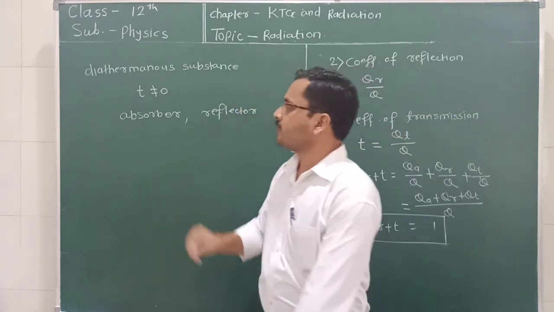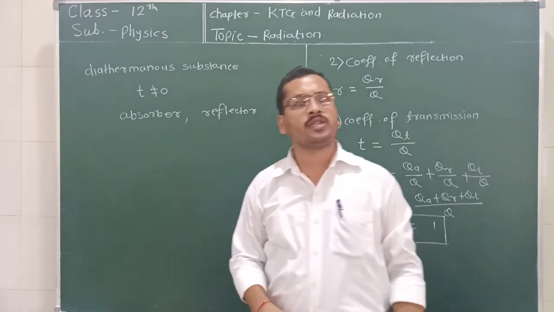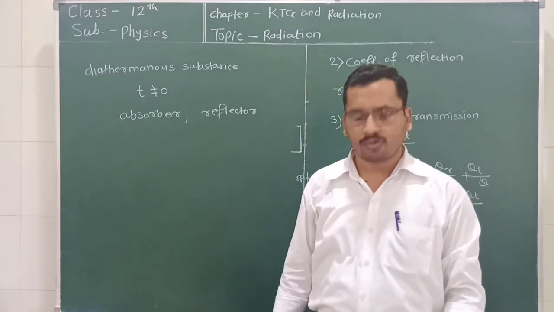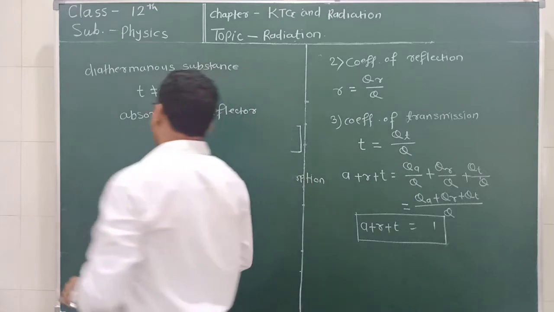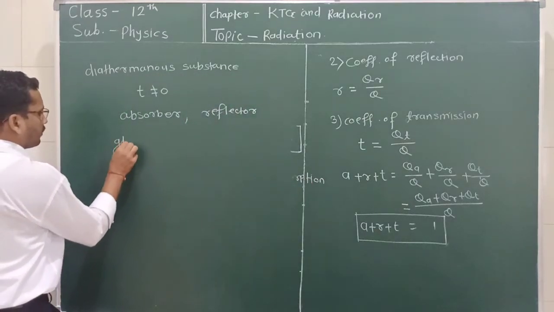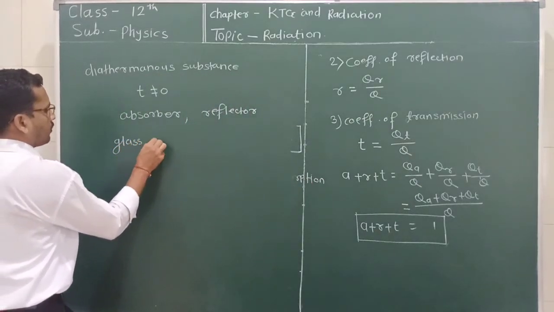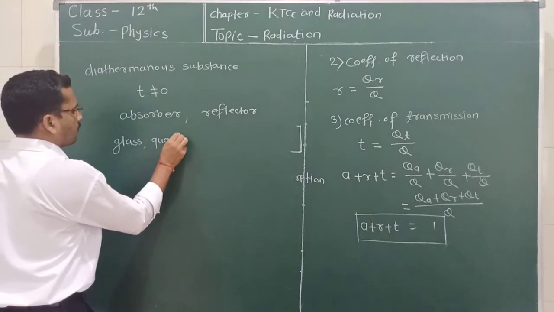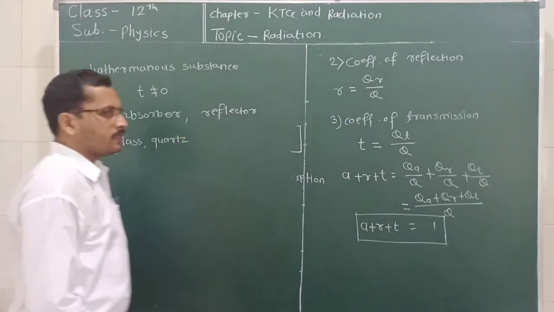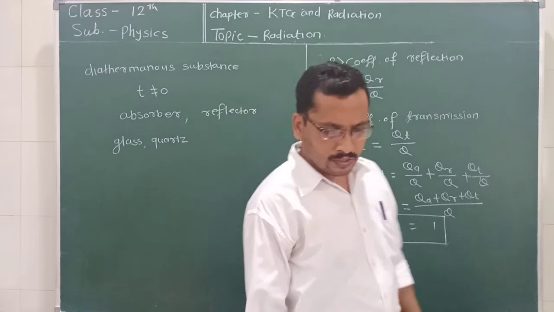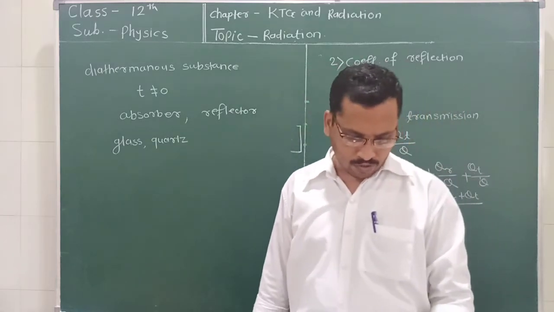What are the examples of diathermalous substances through which heat radiation can pass? The simple example is glass. Quartz. These are the examples through which the heat radiation can pass.